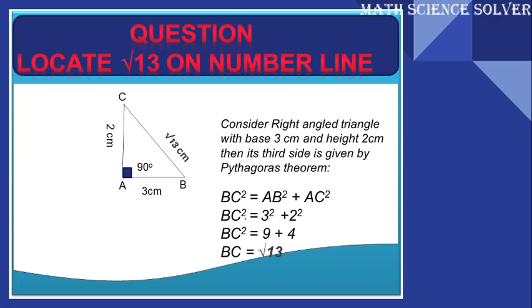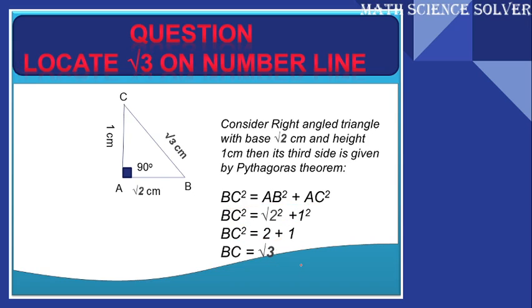Next is how to locate root 13 on the number line. For this, you take AB as 3 centimeter and AC as 2 centimeter. Then your hypotenuse will be root 13 centimeter. Similarly, you can represent root 10 on the number line using AB equal to 3 centimeter and AC equal to 1 centimeter to get the hypotenuse as root 10 centimeter.